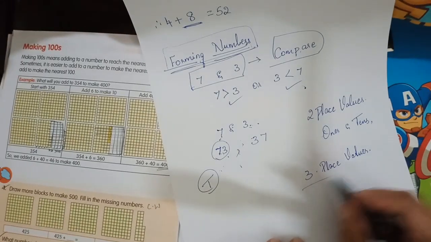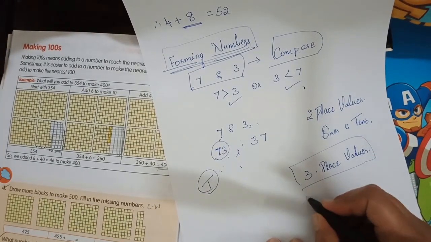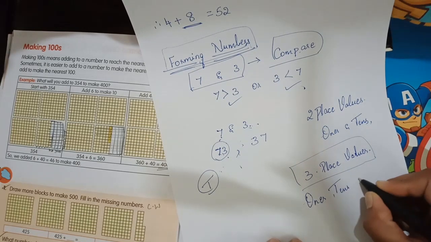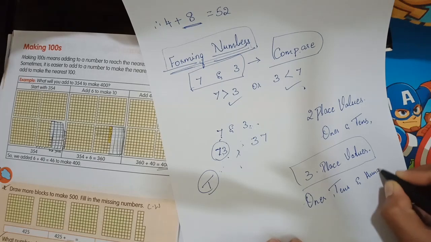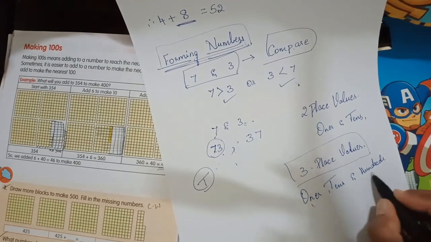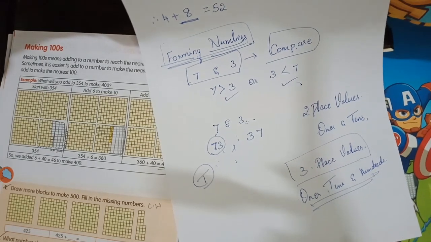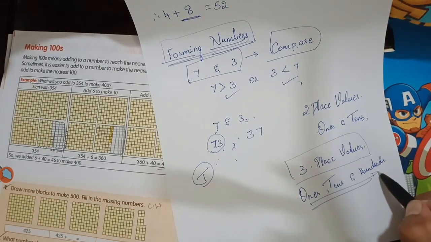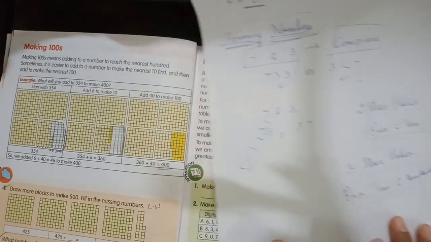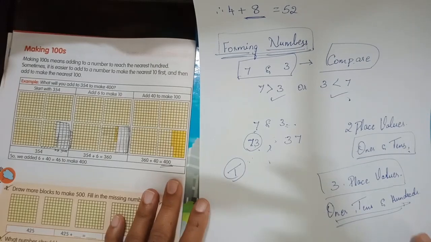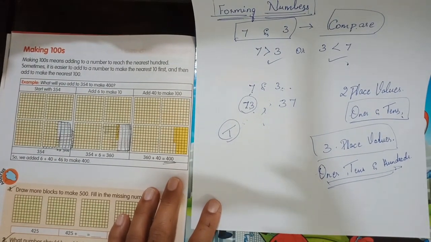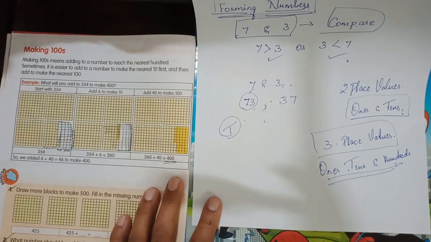What are those? Ones, tens and hundreds. So which is the highest place value among these? Yes, of course, hundreds. And which is the highest place value in this? Tens, right? So children, you have to learn about the place values also. You have to be thorough with it. Which is the highest place value and the lowest place value and so on.